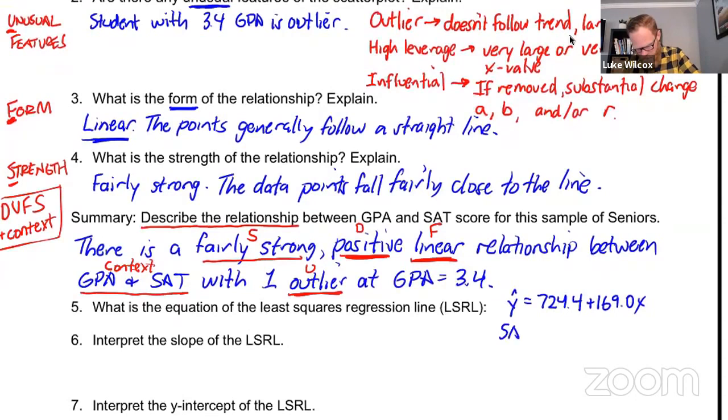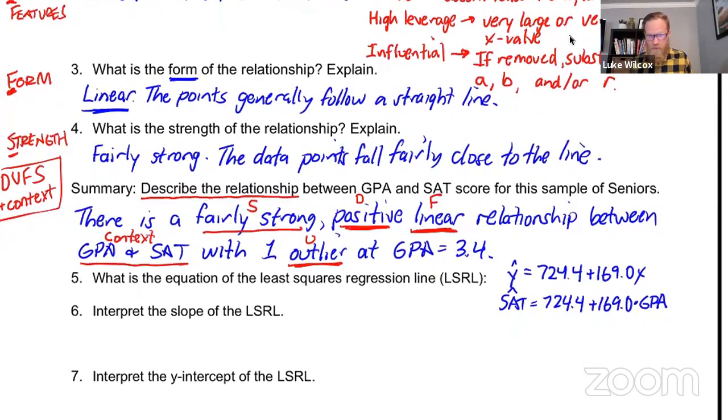So I'm going to rewrite this as SAT, and I'm going to include the hat on it, which means predicted SAT, because we're trying to predict the SAT from the GPA, equals 724.4 plus 169.0. And now instead of x, I'm going to put in my x variable here, which is GPA. And now I have a very clear understanding of what we're using that line for, which is to predict SAT scores.